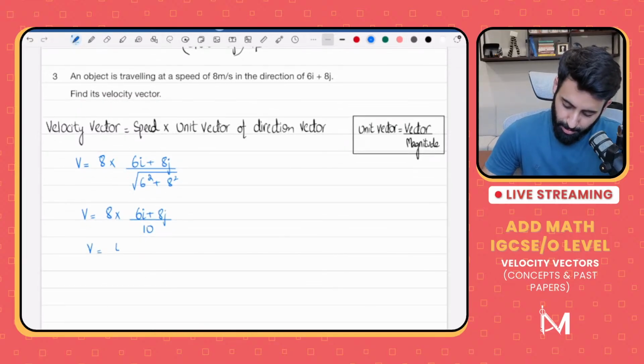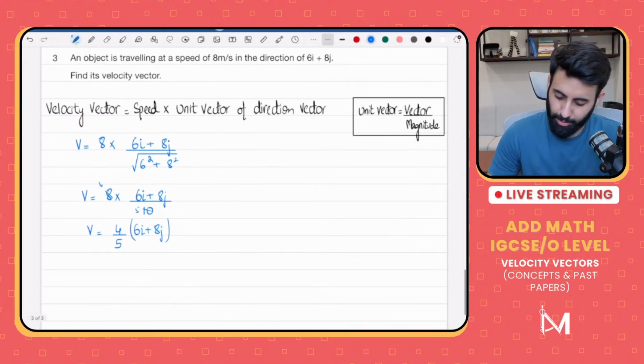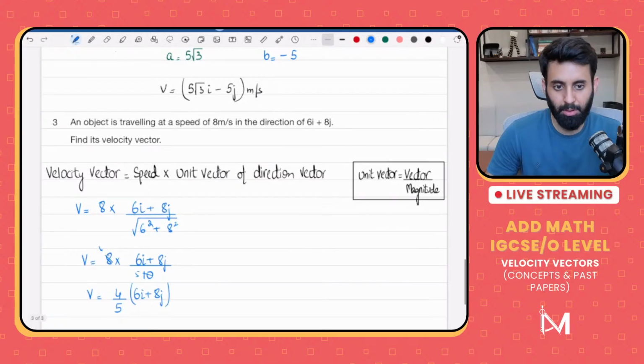Now, when you simplify, this is what you get. You get 4 upon 5 because you can simplify 8 and 10 using the table of 2. 2 4s are 8, 2 5s are 10. So 4 upon 5 into 6i plus 8j. You can write it like that. If you want to multiply it, you can multiply. Also, it's up to you really. Okay, so this is another way to find out the vector using the speed and the direction.